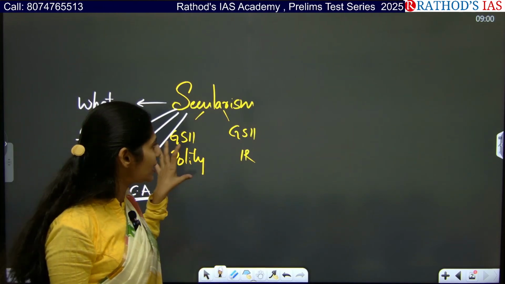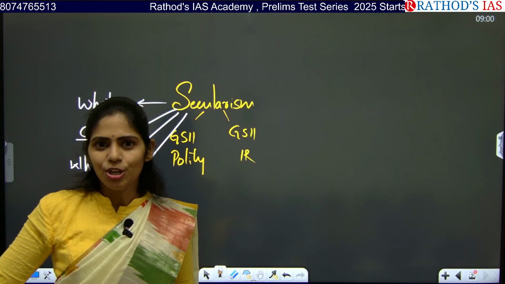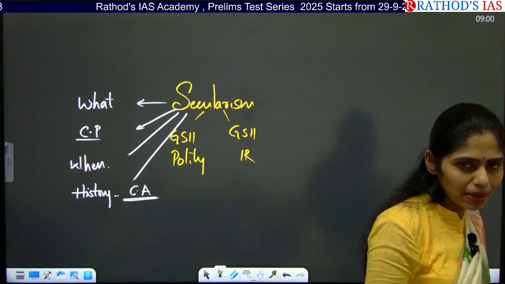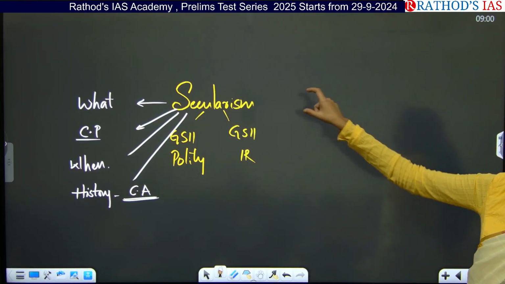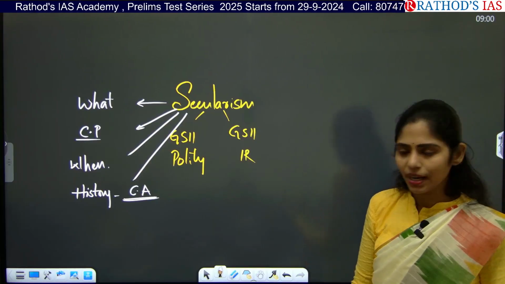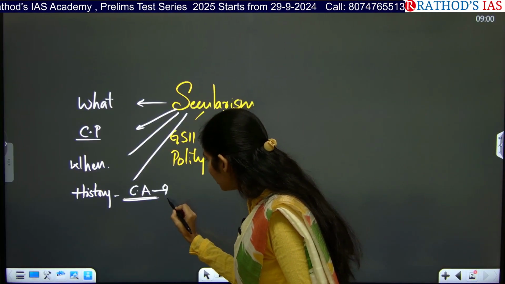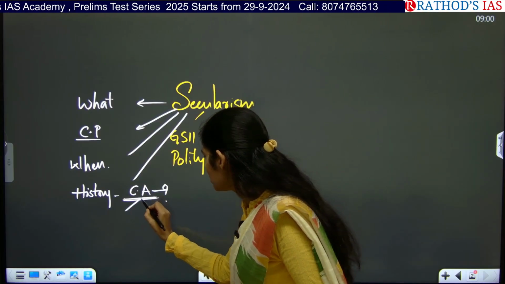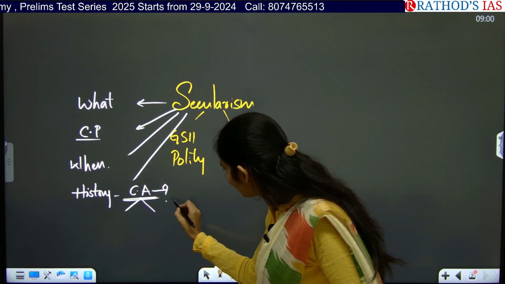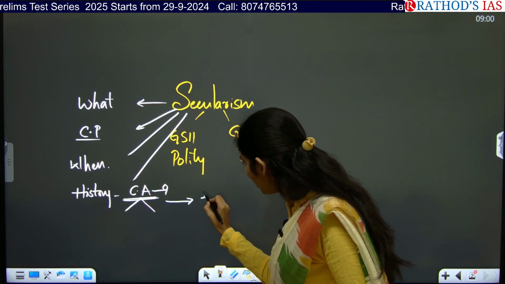Actually, secularism is a concept of other countries. While we were referring to the constitution of other countries, many members of the Constituent Assembly said yes, this is a concept that we can incorporate. But several debates happened. So what are those debates, and in those debates, what did they say? And you have to see why it was not part of our original constitution.